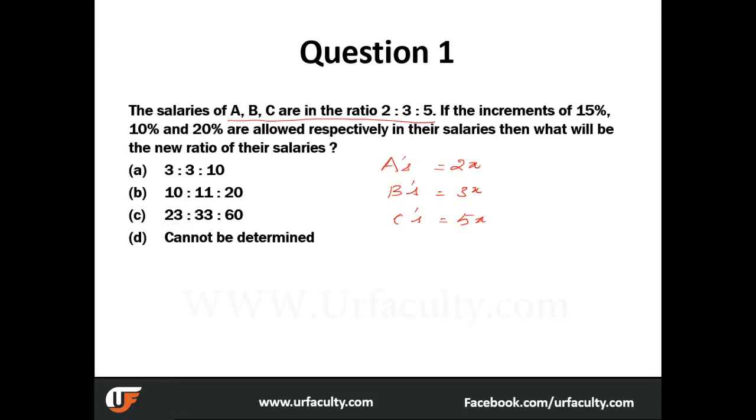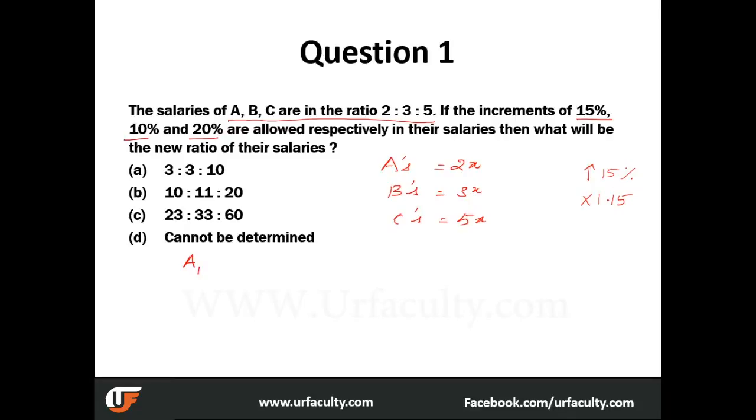Okay, so they are saying that they are being given increments of 15%, 10% and 20%. We know from our percentage videos, if a 15% increment is given, increase by 15%, we need to multiply that component by 1.15. So what will be A's new salary?